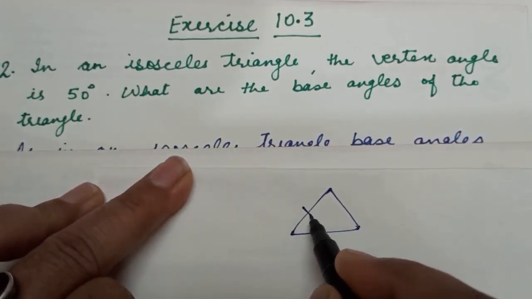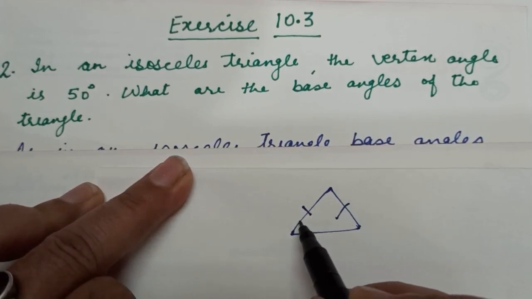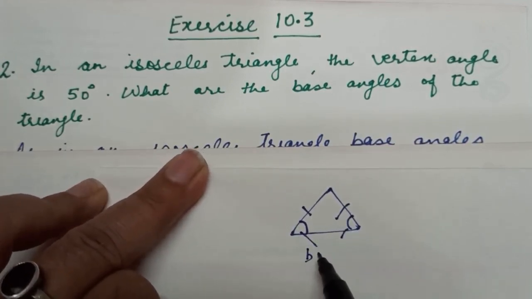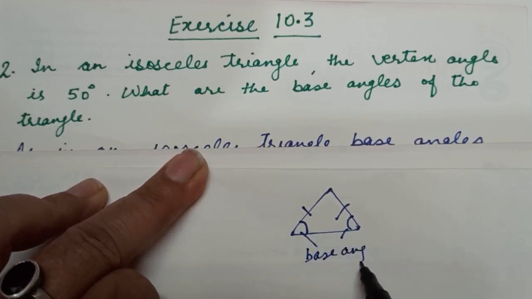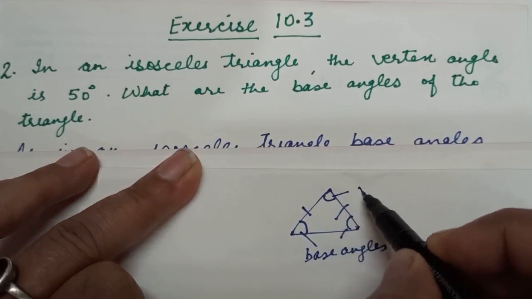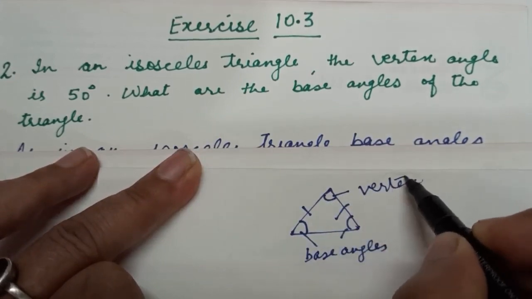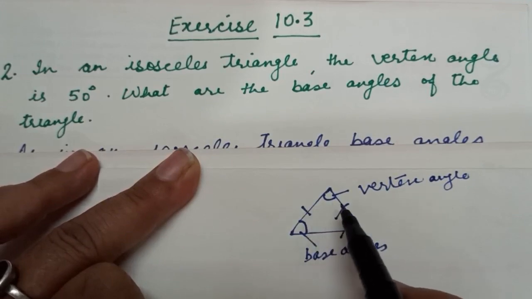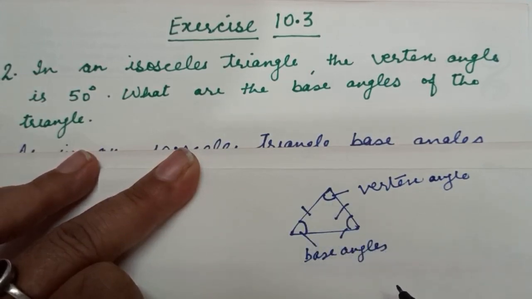If these two sides are equal, then their opposite angles are known as base angles. The angles opposite to equal sides are base angles, and the third angle is known as the vertex angle. And in an isosceles triangle, as two sides are equal, so base angles are also equal.